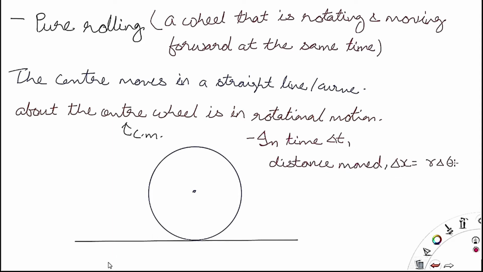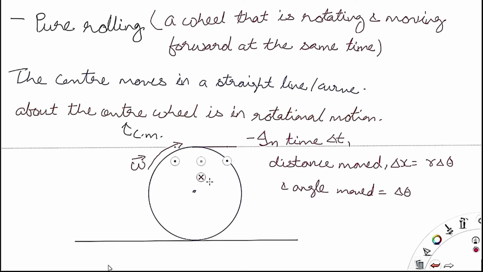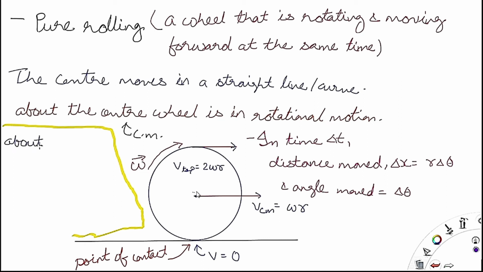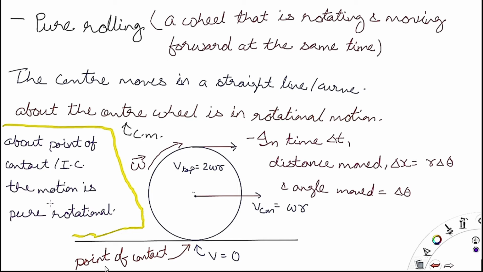So in pure rolling the center moves in a straight line. This is the center and it is moving in a straight line, which is a non-inertial frame of reference. So the center of mass is a non-inertial frame of reference. In pure rolling, the center of mass moves in a straight line, and about the wheel center, which is also the center of mass of the body, it is the rotational motion that is executed.